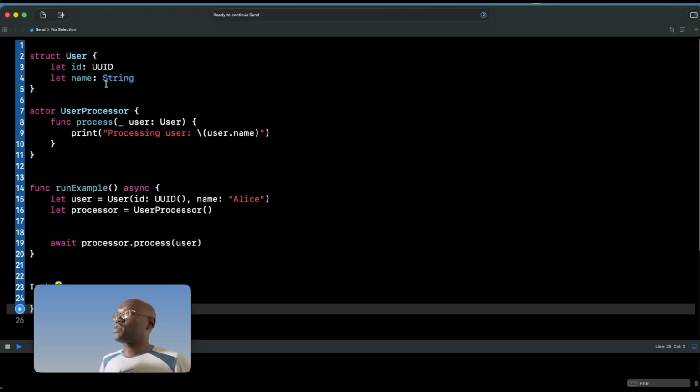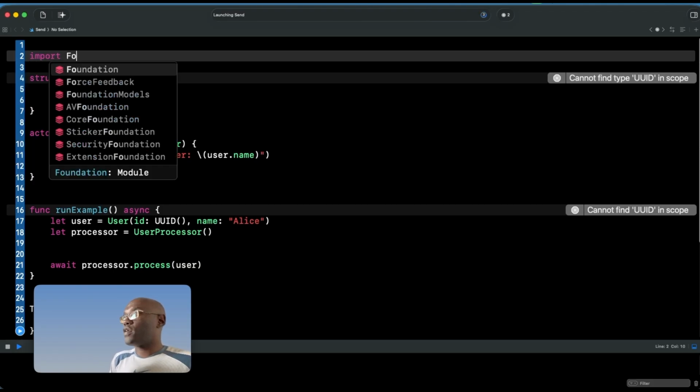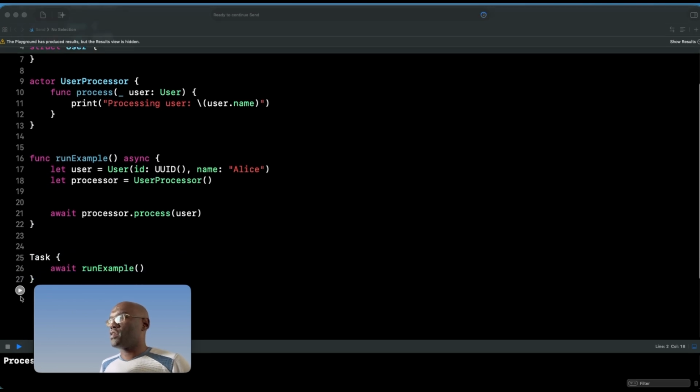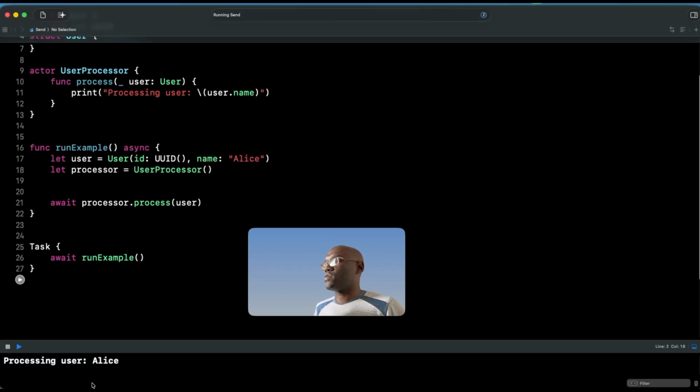If we come here, we have a struct. We might need to import Foundation. This struct, being a struct, is implicitly Sendable because all its values are Sendable. And we are sending it to an actor here. This is safe because the user is Sendable. If we run this, we should get "Processing user Alice" at the bottom. This shows that our struct has successfully been passed to our actor. So that is an example of Sendable.